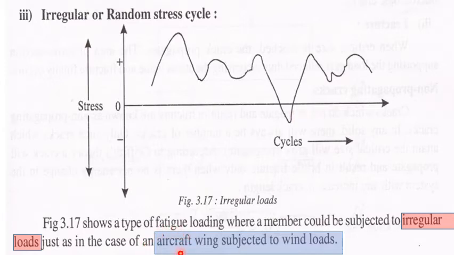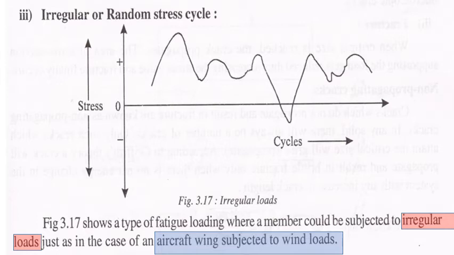The best example is an aircraft wing subjected to wind loads. The wind speed or the loads which occur in the air are not the same, the load keeps on changing. So these are the three types of loading.